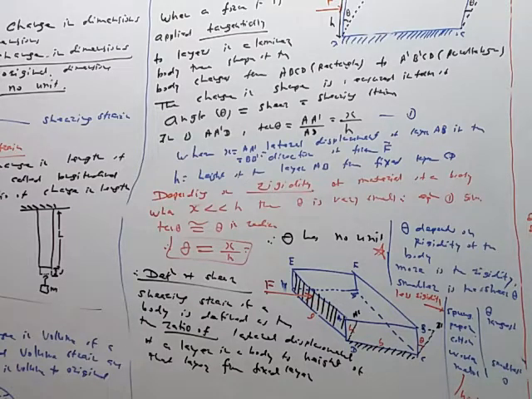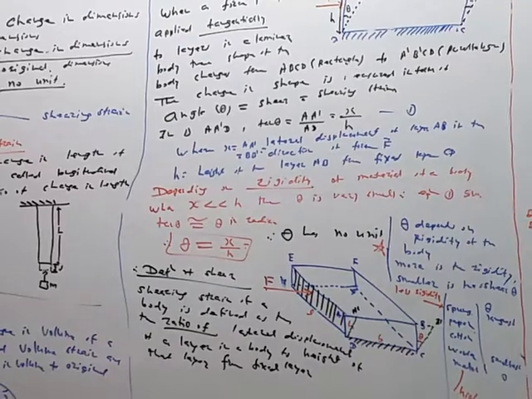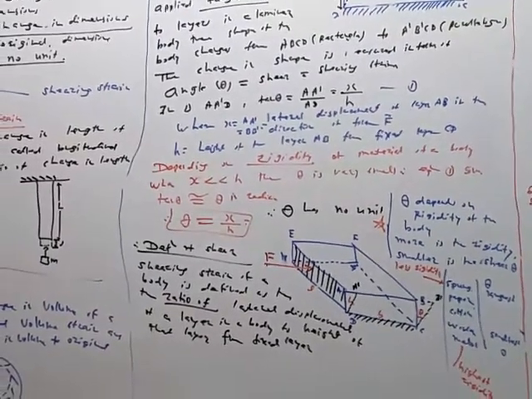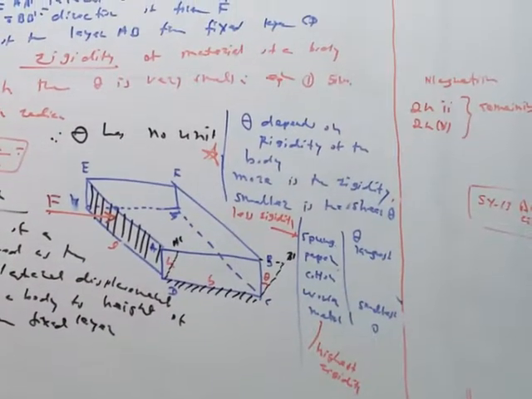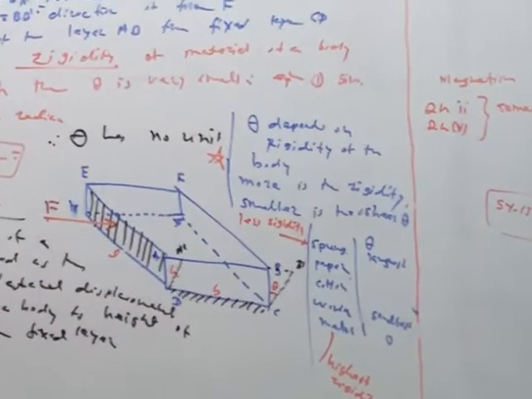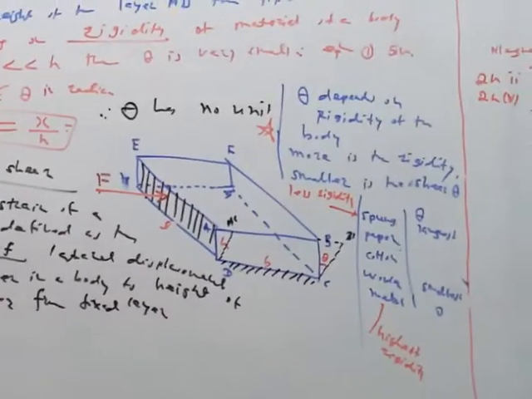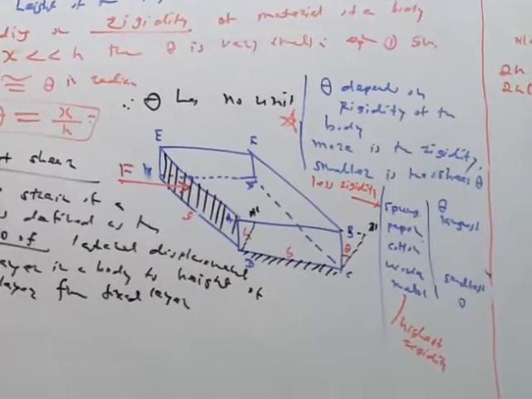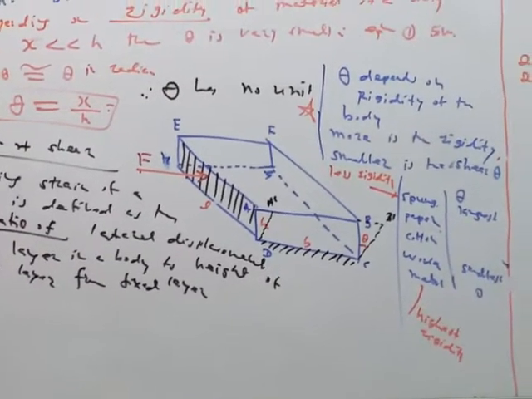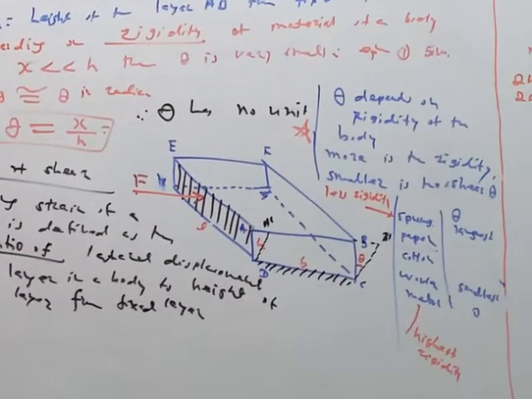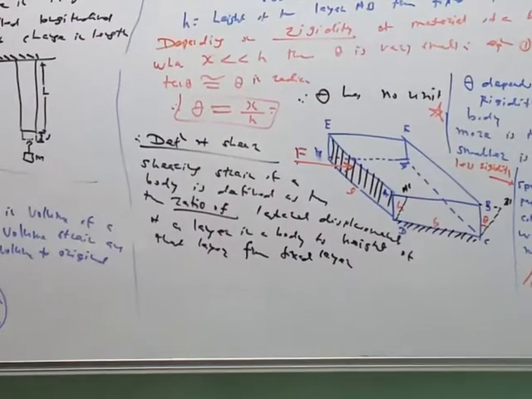So remember this point. Rigidity and shear are inversely proportional to each other, like this. Okay, we'll stop here.